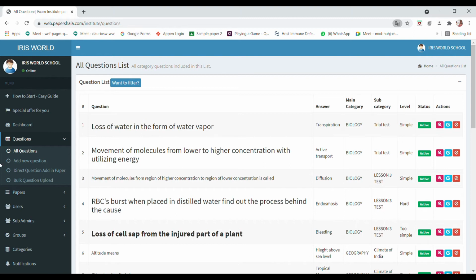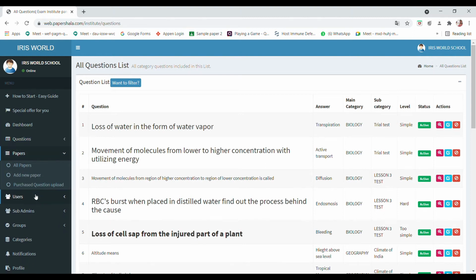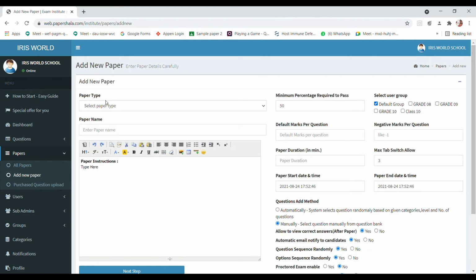Now what I have to do is go to the papers. Then I have to add a new paper, so I'm creating a new test. I'm selecting the paper type as basic paper type, because it can give the automatic result as well. Whatever paper name you want, you can give. It is a biology paper, so I can give it like that, or whether it is an internal assessment or FASC, whatever it is, you can just give it. You have to give the proper instructions. As you know, we all give instructions before the exam, so read questions carefully before answering.